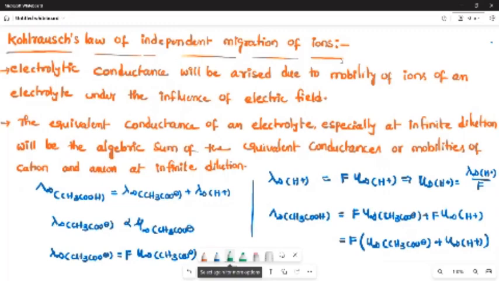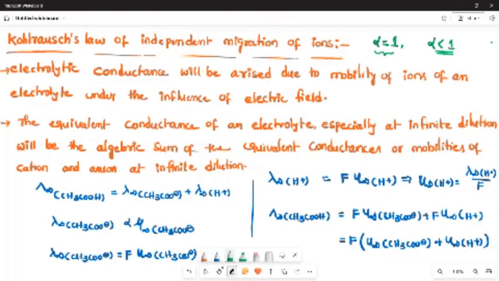The alpha value for strong electrolytes is equal to 1, which is the maximum value, and the alpha value for weak electrolytes is always less than 1.